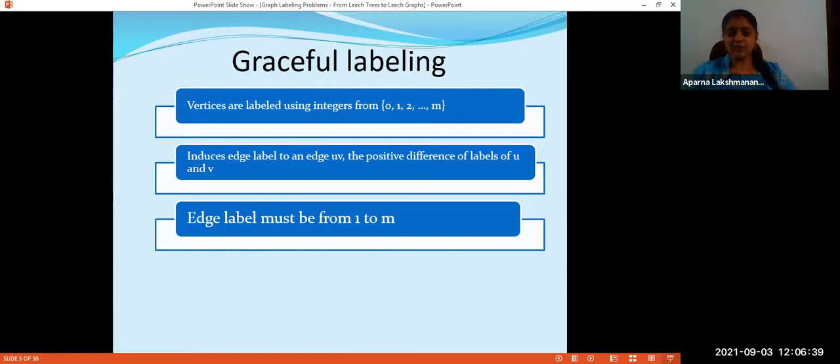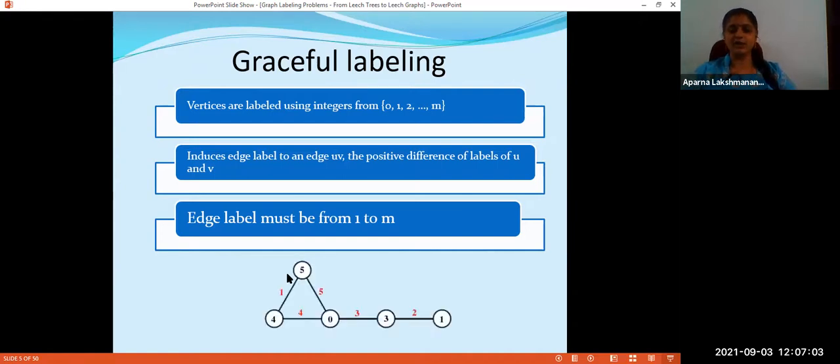The function I am choosing is the positive difference of the values assigned to the end vertices, which will be chosen as the corresponding edge label. If these edge labels are precisely 1, 2, up to m, then such labelings are called graceful labelings. I will explain with an example.